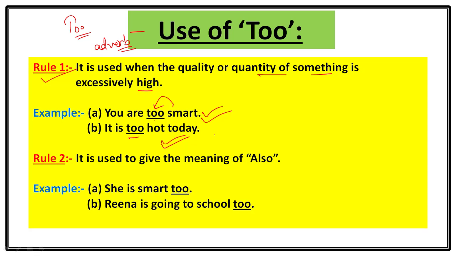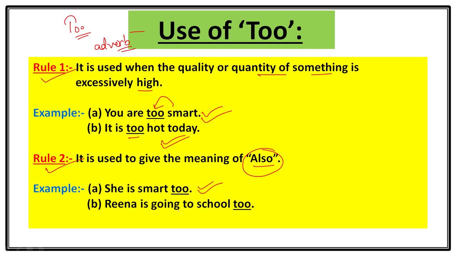Let's proceed to rule number 2. It is used to give the meaning of also. Let's take an example. She is smart too. Means you are counting her with someone else. There are certain number of people who are smart and you are counting her in that list. So you will use too, T-O-O.